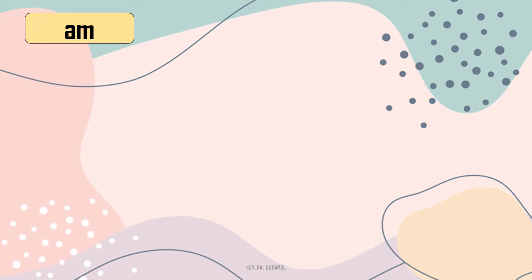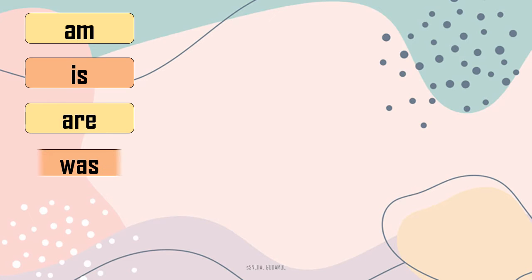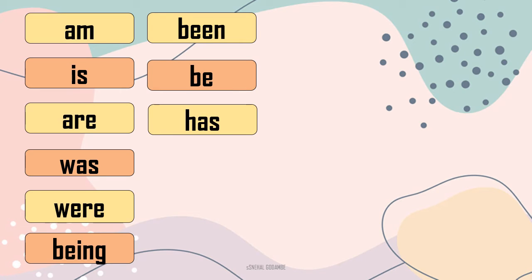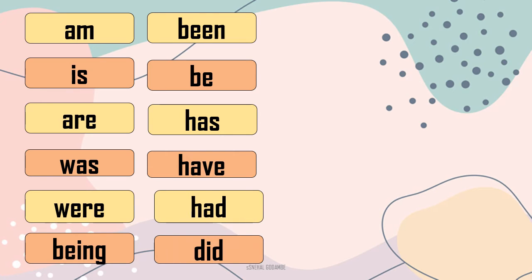Now we will see some very important auxiliary verbs, and you can tally those verbs with the table in our book on page number 64. Am, is, are, was, were, being, been, be, has, had, did. Now here I am not going to explain which tense they are from. You are aware of that.